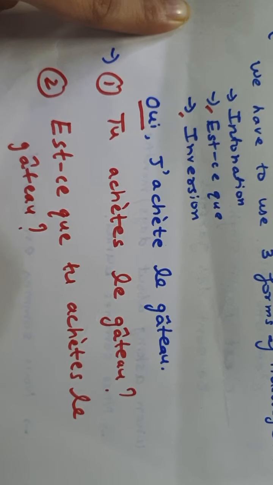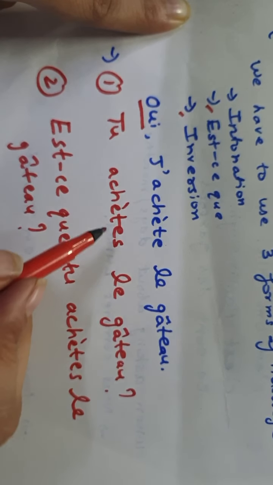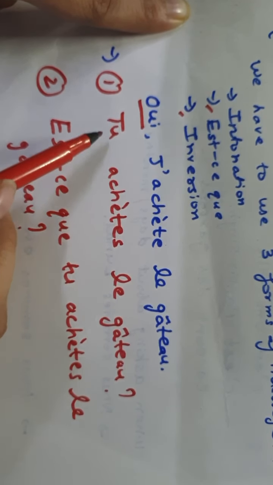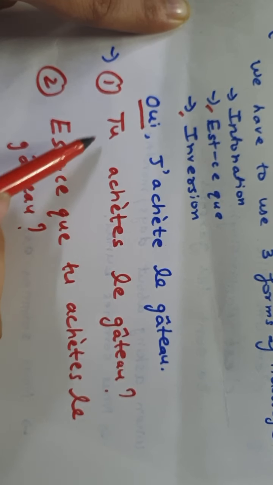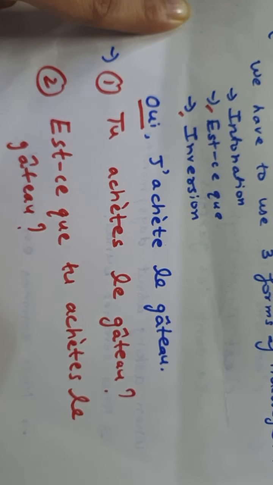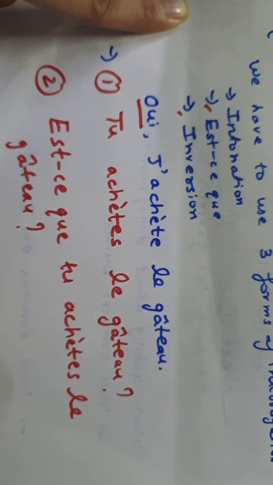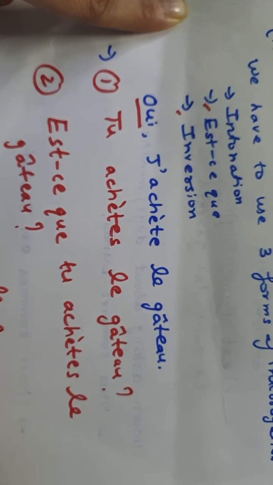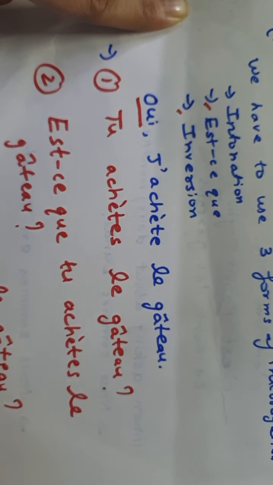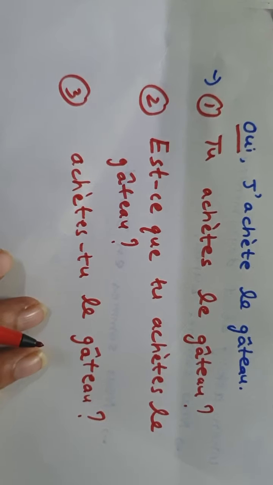Then the third method is the inversion method. Inversion, you know that we just invert the subject and the verb. We just reverse their positions. So I can just write it like that: achètes-tu le gâteau. Okay. But in inversion, you have to take care of one thing.